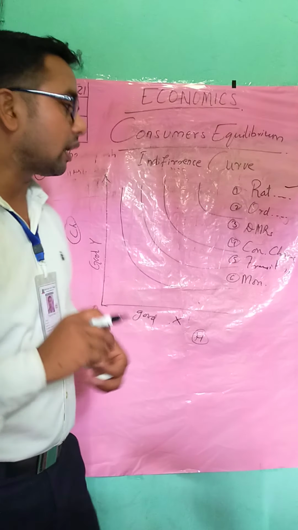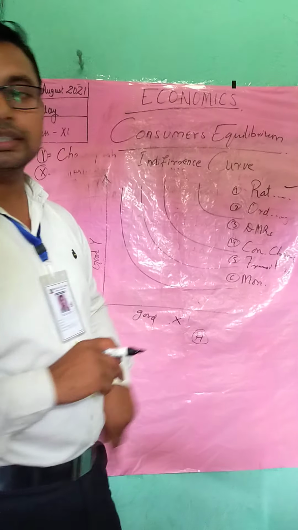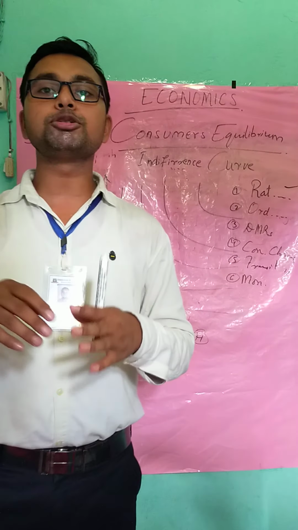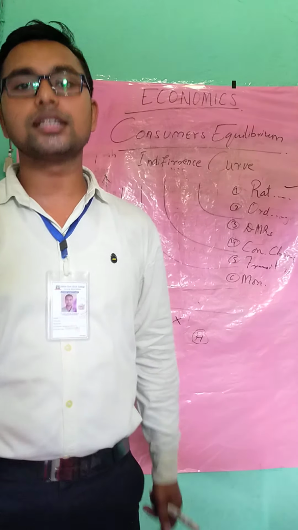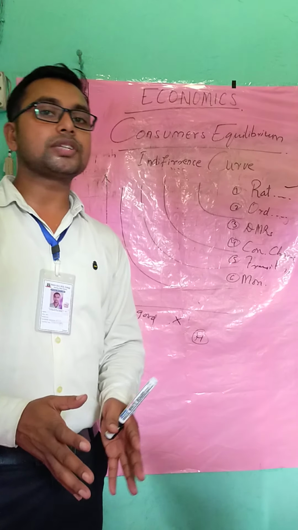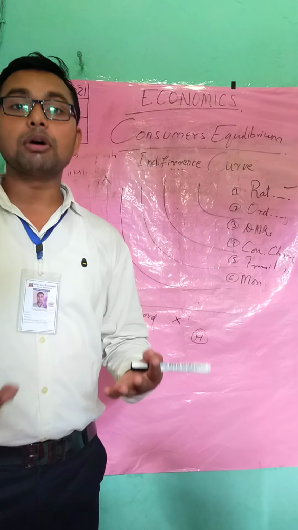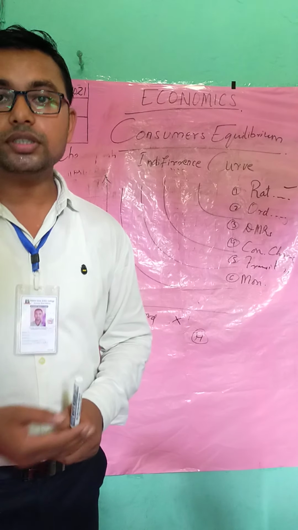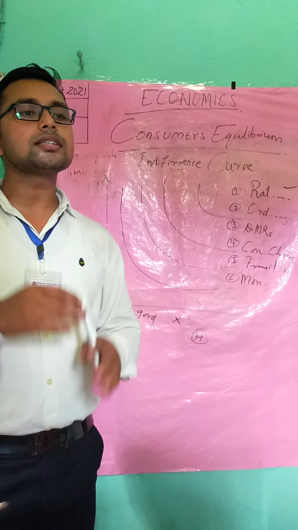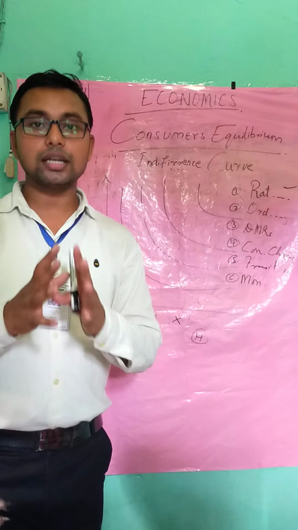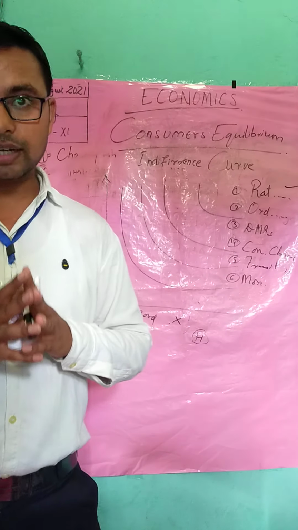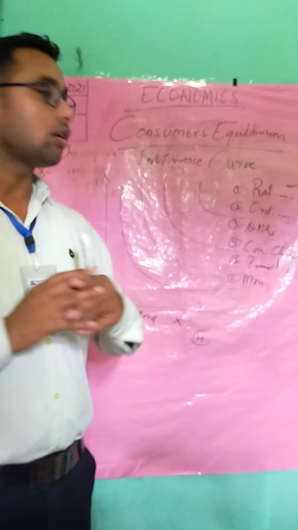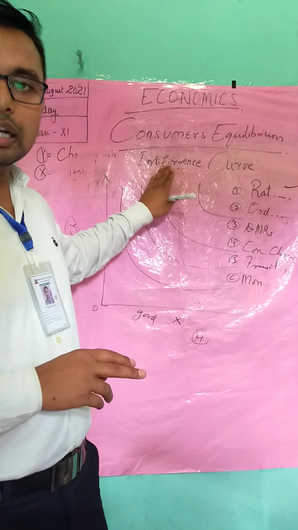Number three is DMRS, diminishing marginal rate of substitution. That is, in order to consume one extra commodity, you should be able to sacrifice another one. If you are not able to sacrifice another one, you will not be fulfilling the assumptions of the indifference curve. That is, you will not be in an equilibrium place. The main aim is to get the equilibrium of a consumer with the help of the indifference curve.